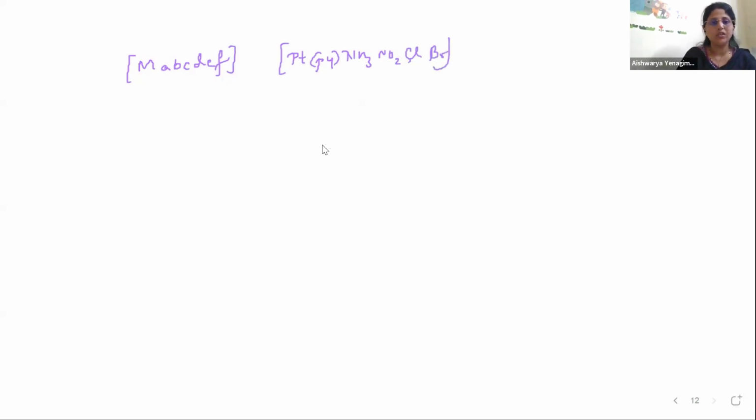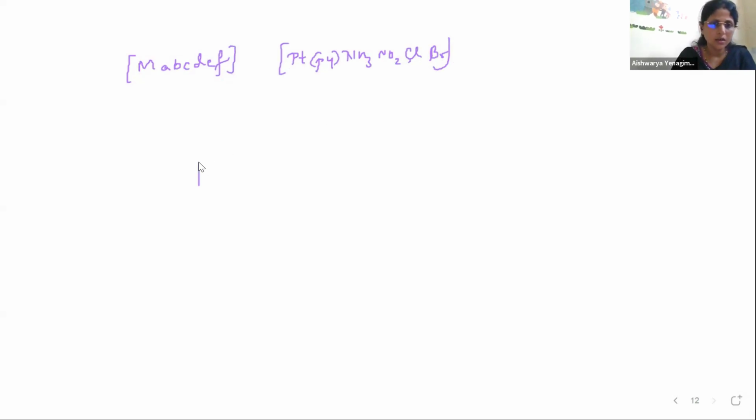The compound will be M, A, B, C, D, E and F, where all the 6 ligands are different. So let me write an example here. I'll take metal atom as platinum. One ligand is Py, another ligand is NH3. Then we have NO2, then we have Cl, then we have Br. So this is my ligand set. It's a neutral complex.